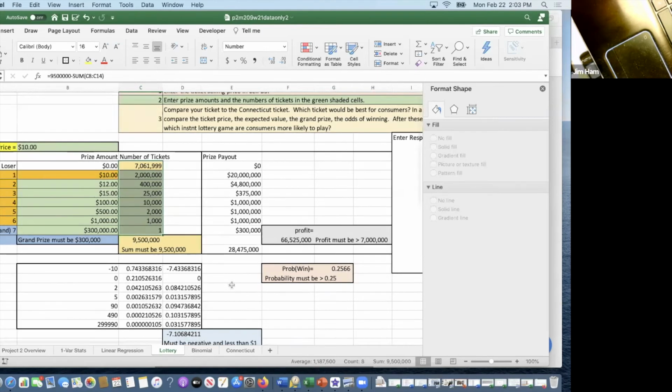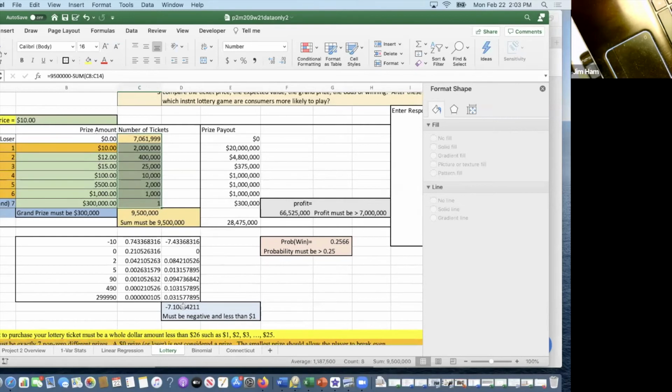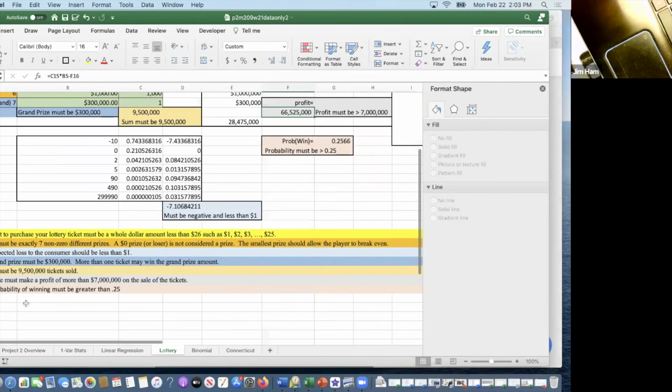Okay, and here's how you can change. What I would recommend is I would say, okay, what if I increase this to 3 million instead of 2 million? Look what happens in each case to the profit. See, the state right now is making $65 million. And you only need the state to make more than $7 million. That's one of the criteria. See in gray here? The state must make a profit of more than 7 million.